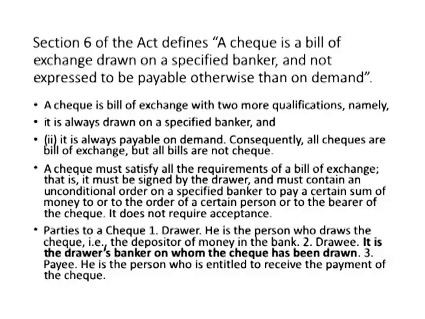The parties to a check are the drawer, the drawee and the payee. Who is the drawer? Drawer is the person who draws the check, that is the depositor of the money in the bank. If I am signing on a check, I am the drawer of the check, I am the one who has deposited the money in my account in the bank. And drawee, who is the drawee? Drawee is the drawer's banker on whom the check has been drawn. And the payee is the person who is entitled to receive the payment of the check. So, if I have an account with Canara Bank and I want to give X rupees 500, I write a check in favor of X. So, I am the drawer, Canara Bank is the drawee and X is the payee.